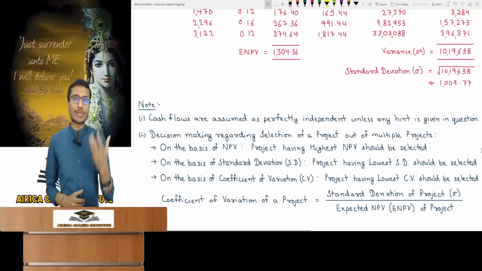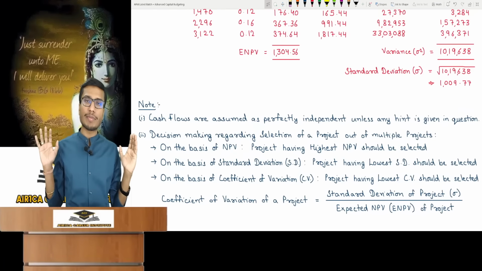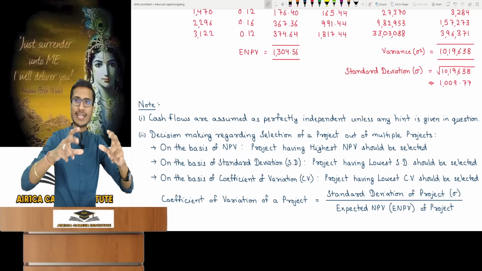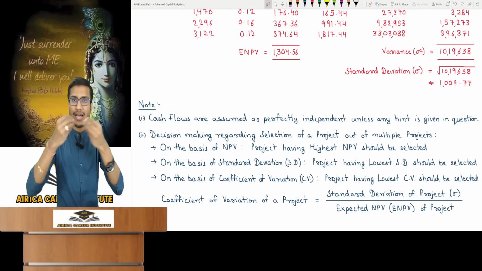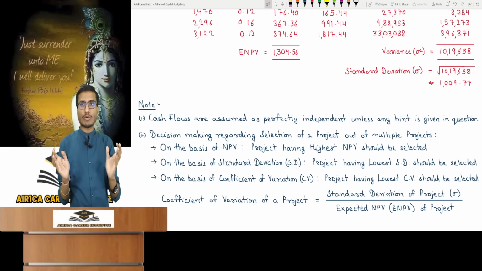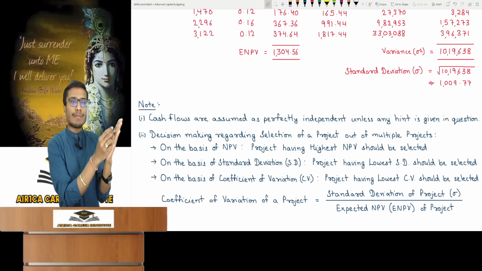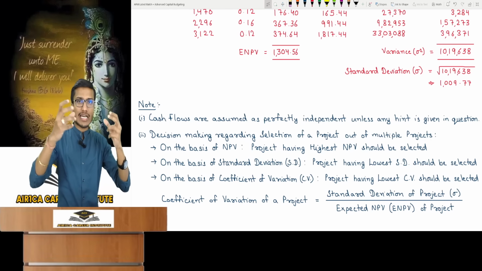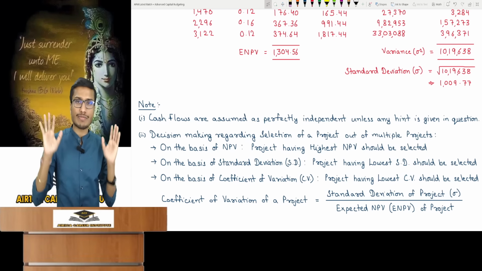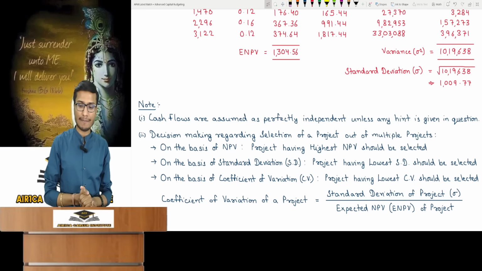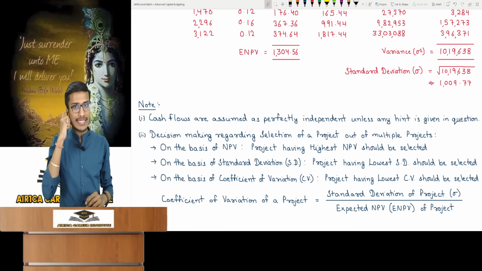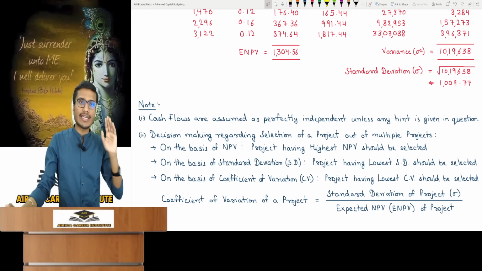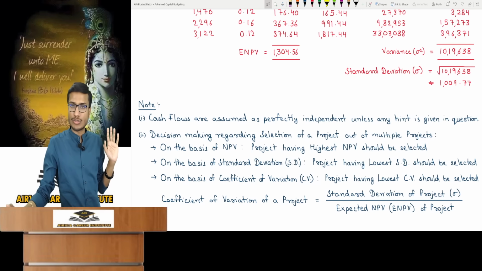Now look at the note here. You must assume cash flows are perfectly independent. If the question has no hint or information, then how will you identify this? If the question states perfectly independent, perfectly dependent or moderately dependent, then no problem. If the question says nothing, but it includes wording like best case, worst case, most likely case or similar phrases, then you should understand it's about perfectly dependent cash flows, clearly indicating that type of scenario. And if it's moderately dependent, you'll easily recognize. If no other hints are provided, then you assume it's perfectly independent and proceed.